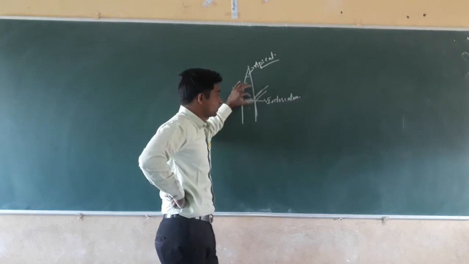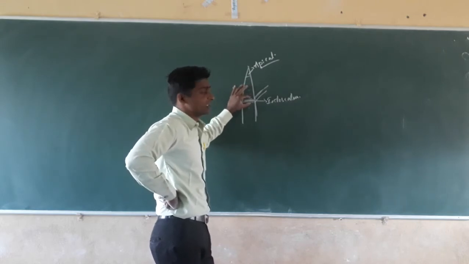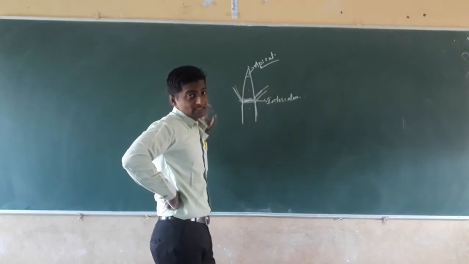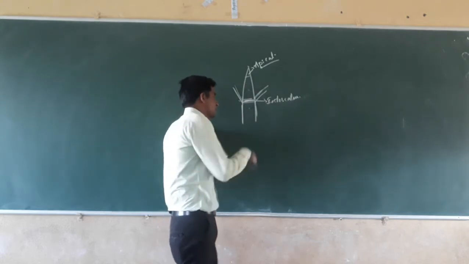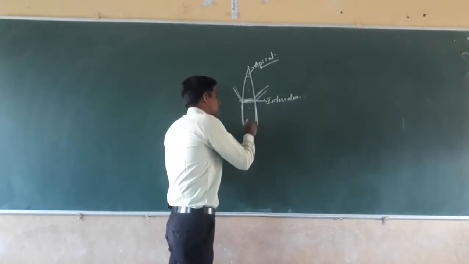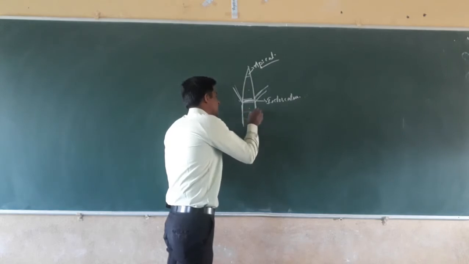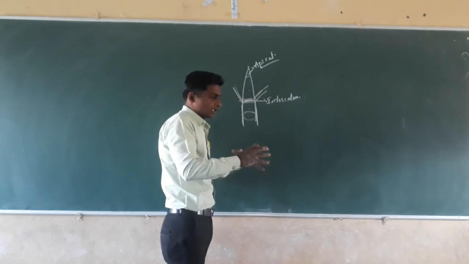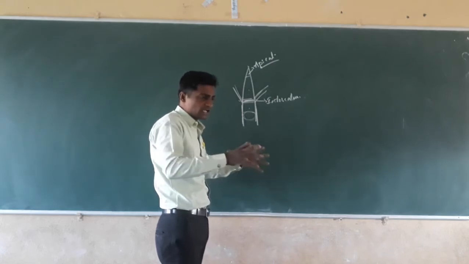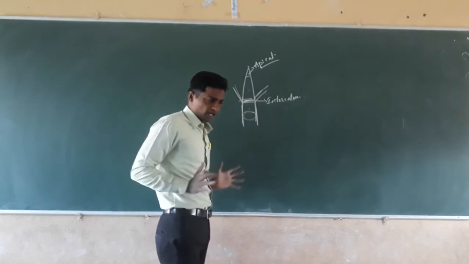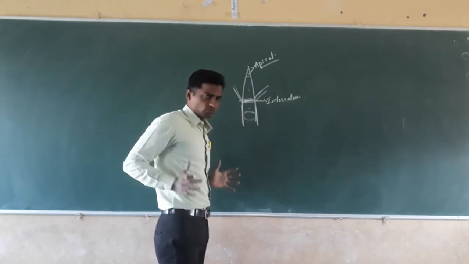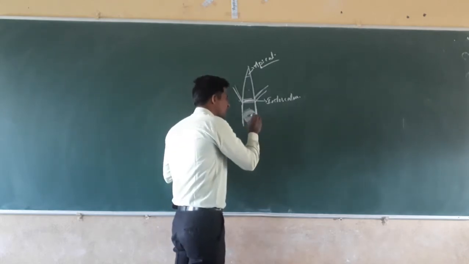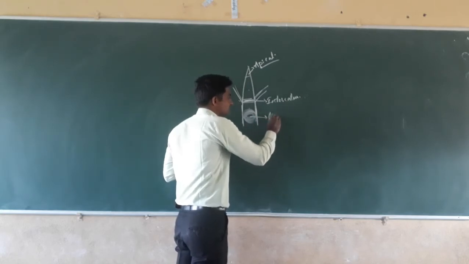The intercalary meristem is mainly present in the stem region. One more is the lateral meristem, which increases the width of the plants. The plants become wider due to the presence of lateral meristem.